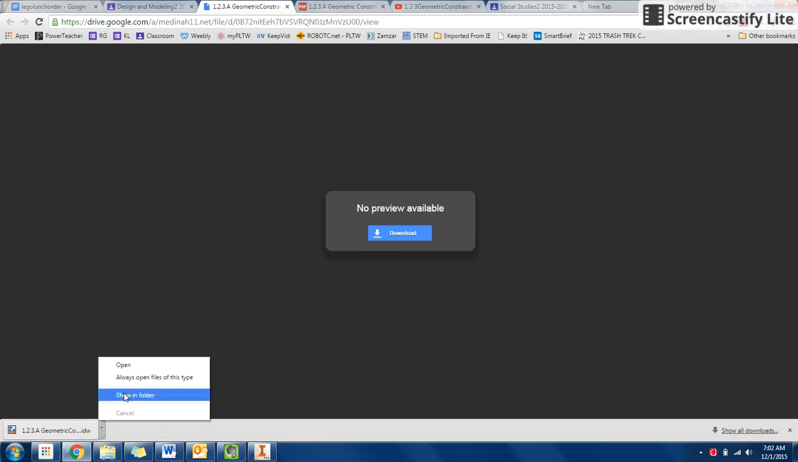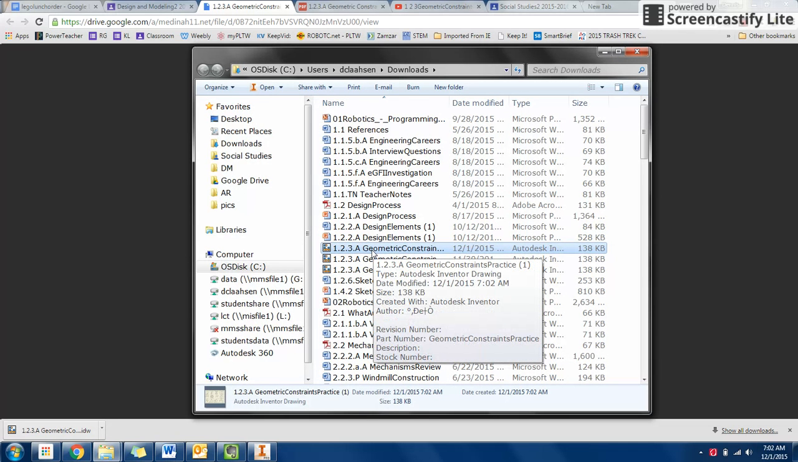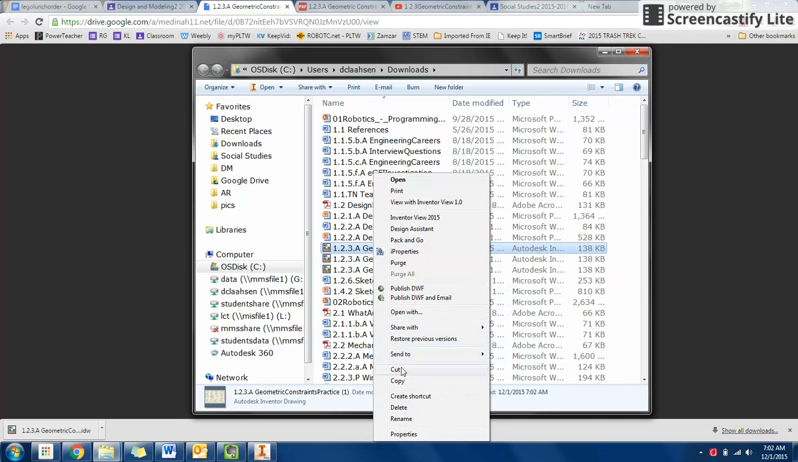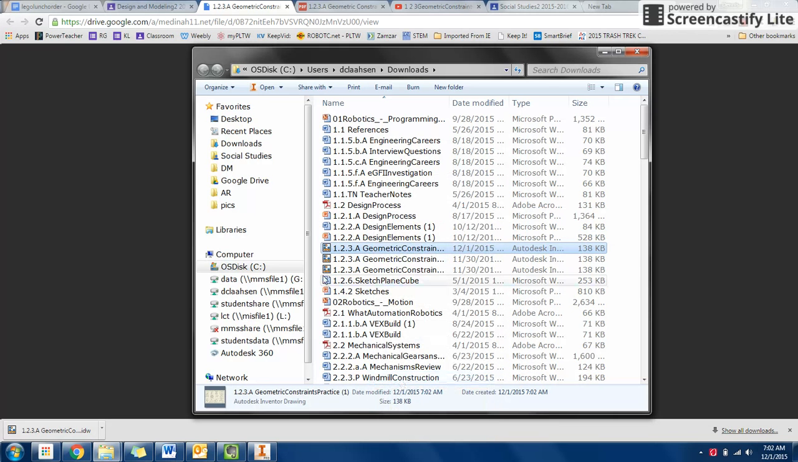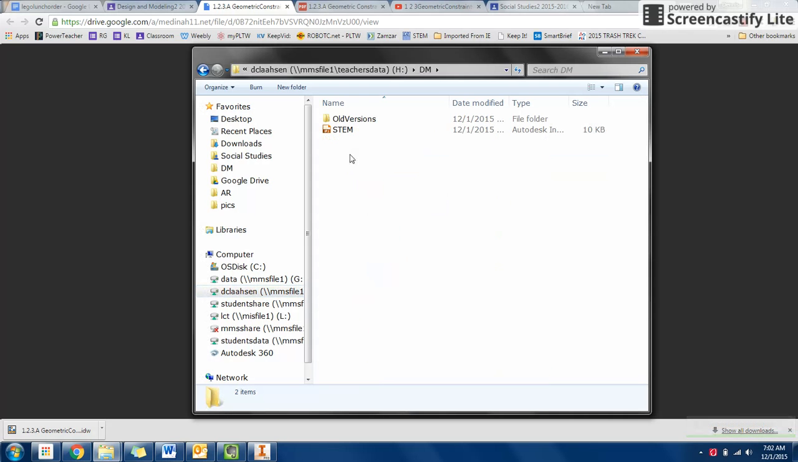Now, many of you could click on the little arrow and hit show in folder, and it's going to take you to a huge downloads folder, and I have mine in here. A lot of you might be able to double click on it here and open it up. Otherwise, you could right click and copy the file, and then find your directory, which will have your first letter and your last name. Once you're there, you could find the folder that we created for your STEM class or DM, whatever you called it, and then simply paste it there.